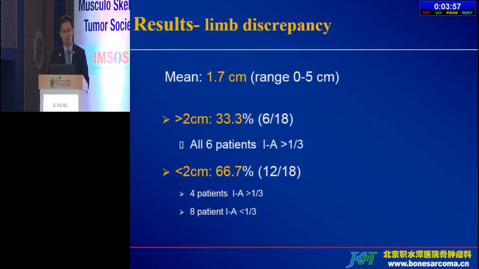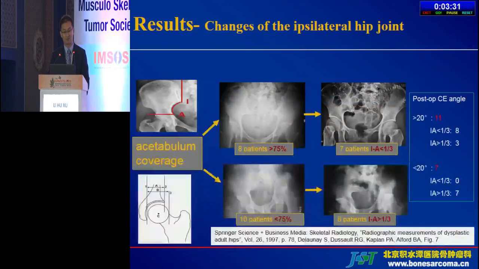And the results: limb discrepancy is very common. The mean shortening is 1.7 centimeters, and in 6 patients the shortening is more than 2 centimeters. All of them have an IED defect of more than 1/3. In 12 patients, the shortening is less than 2 centimeters. Of them, 4 have an IED defect of more than 1/3, and 8 patients have an IED defect of less than 1/3.